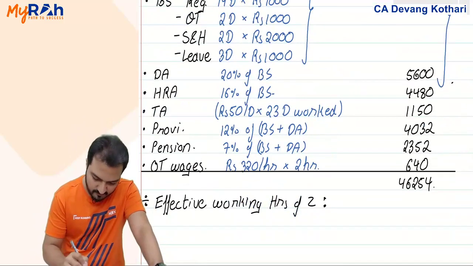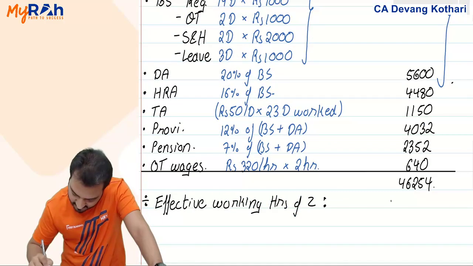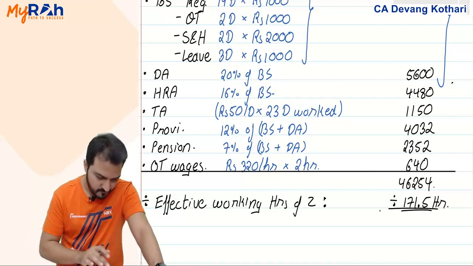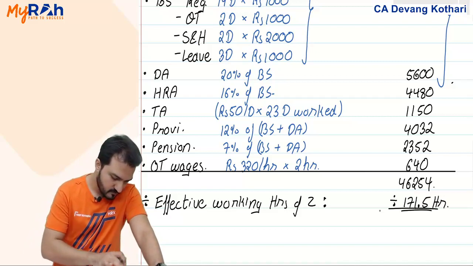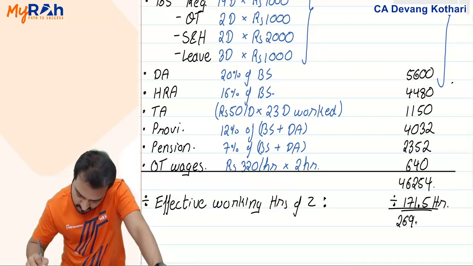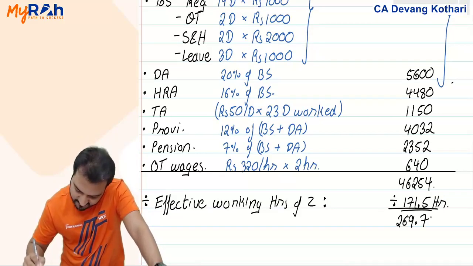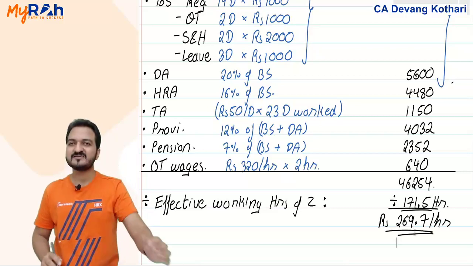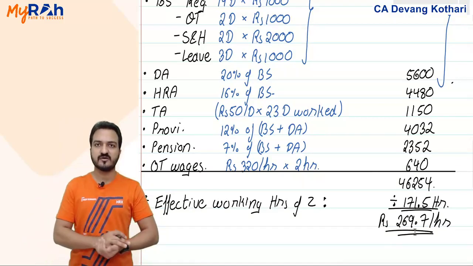That 171.5 is what I divide here. It gives 269.7 per hour as the effective hourly rate of worker Z.